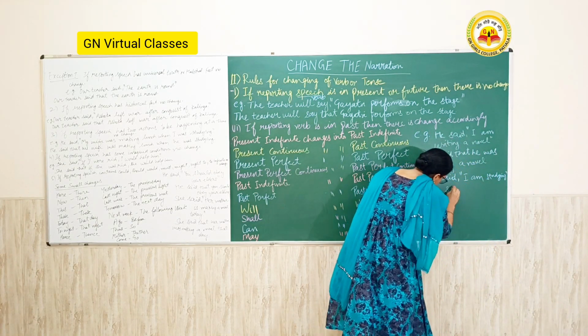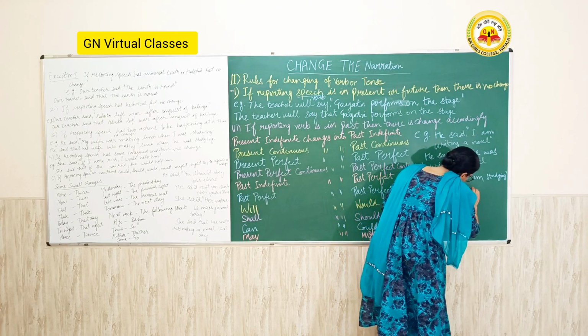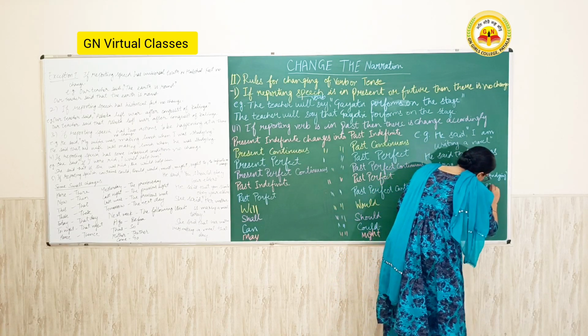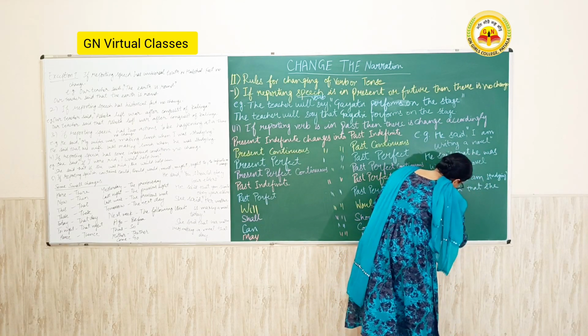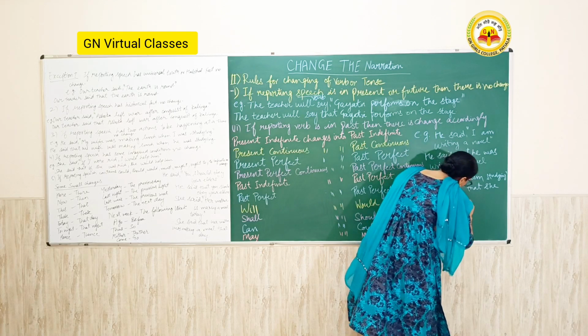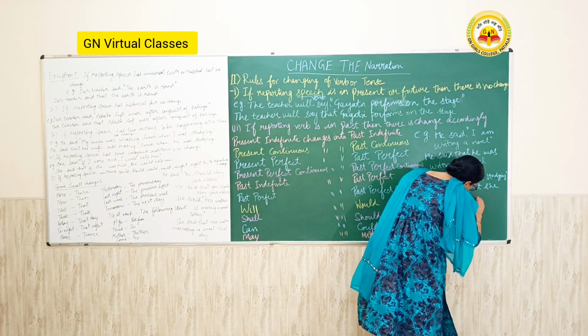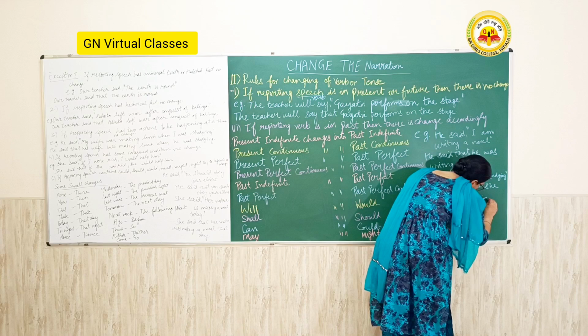She said that she was studying. This is also in the present continuous, so I converted it into the past continuous.